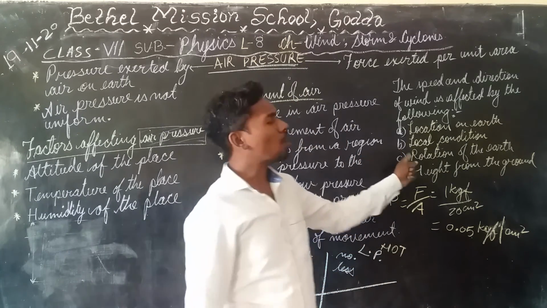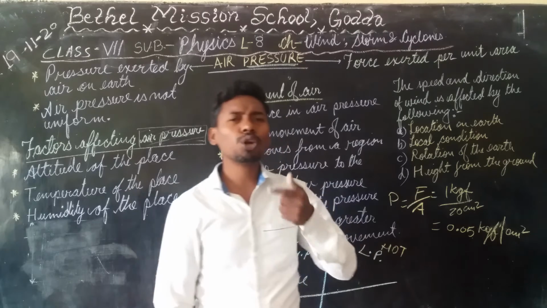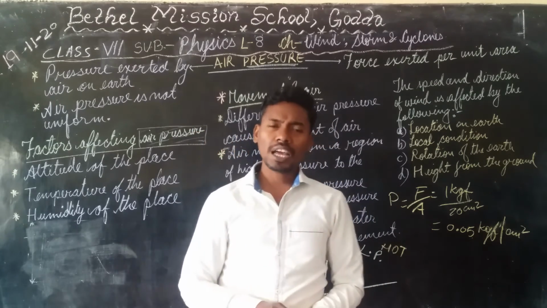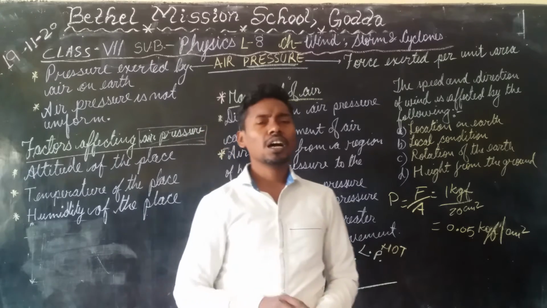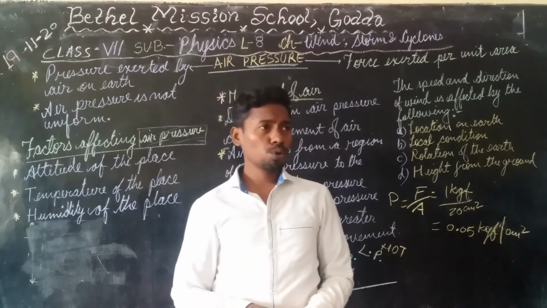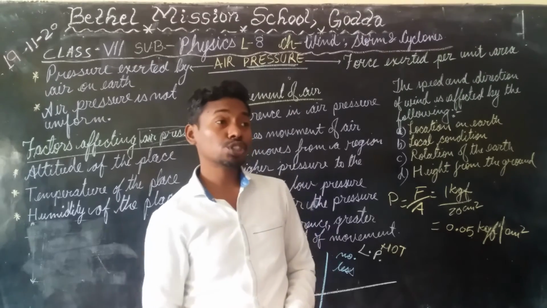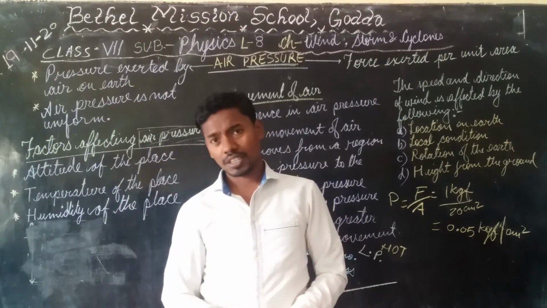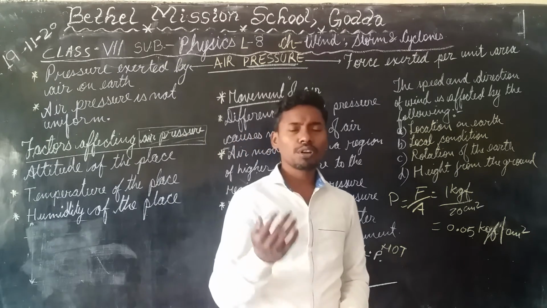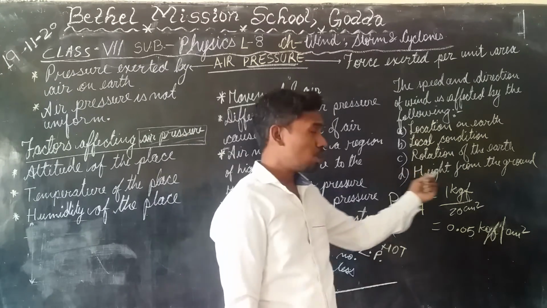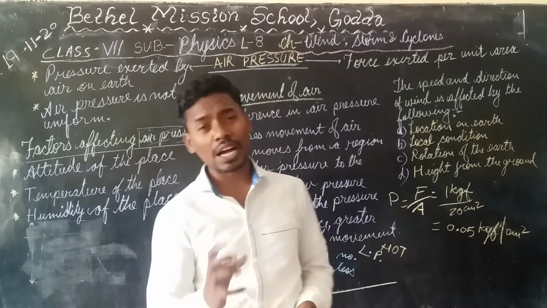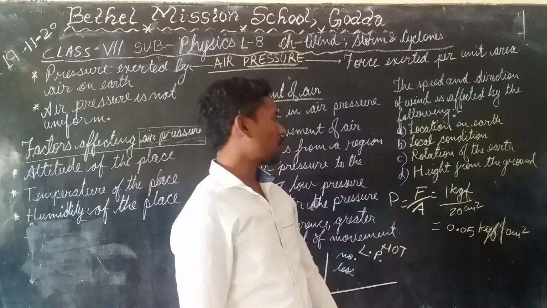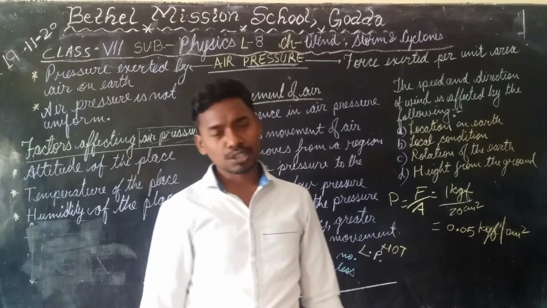Then there are the local conditions. There are so many local winds that blow, for example, land breeze, sea breeze, then we have loo, then we have sheet lahar, which blows quite often in northern India. These are your local winds. And the rotation of the earth also has a great effect. We will try to understand all these in our next video.